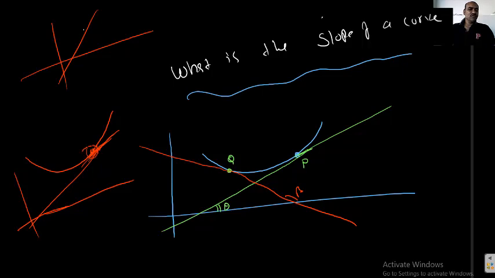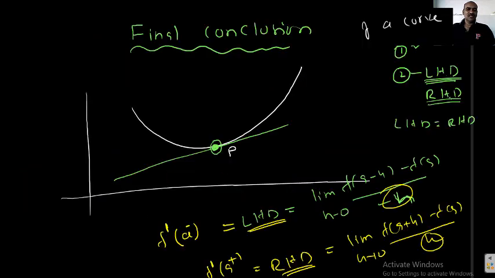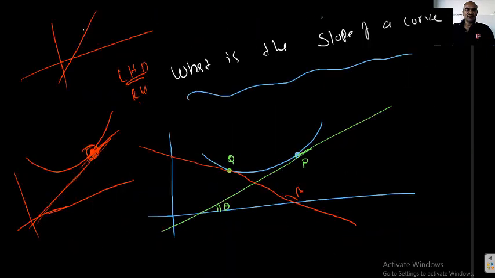What I am saying is that the function should be differentiable at the particular point. LHD should exist and be finite. RHD should exist and be finite. Then I can say that you can draw a unique tangent. What is the slope of the unique tangent? Both are equal, no? LHD and RHD are both equal to some k. So what you got, k, is taken as the slope of this straight line, and that is taken as the slope of the curve at the particular point.